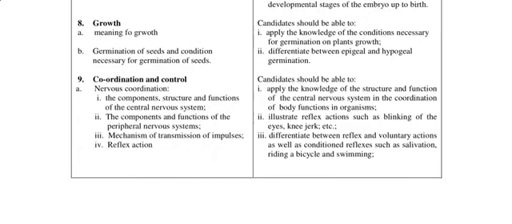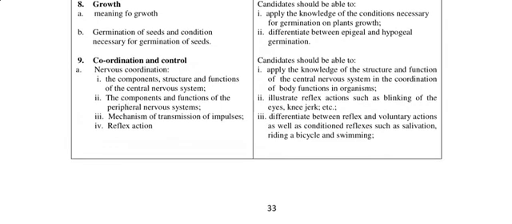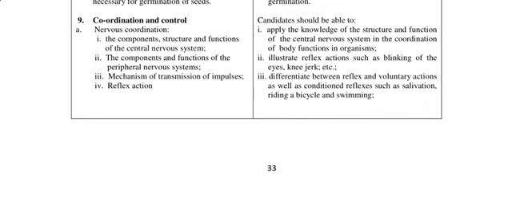Alright, then down to coordination and control, you have nervous coordination. Alright, so under this we have the components, structure and functions of the CNS, of the PNS as well, the mechanism of transmission of impulses, reflex action. So you should be able to apply the knowledge of the structure and function of the CNS in the coordination of body functions in organisms. Illustrate reflex actions, that's actions you can't control, involuntary actions such as blinking of the eyes, knee jerk, etc.